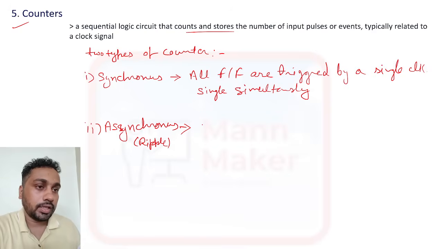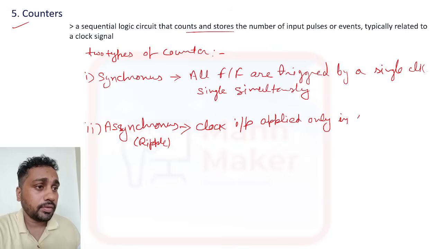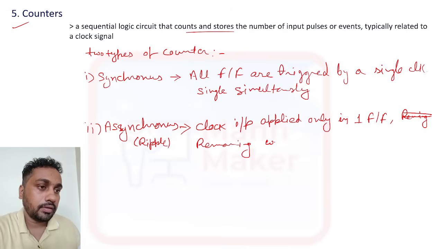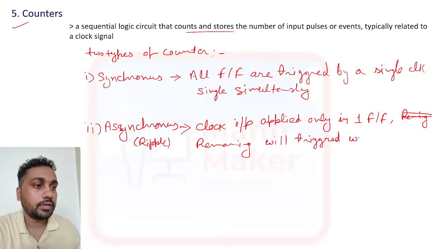In that, the clock input is applied only in one flip flop, and the remaining will trigger with the previous flip flop.